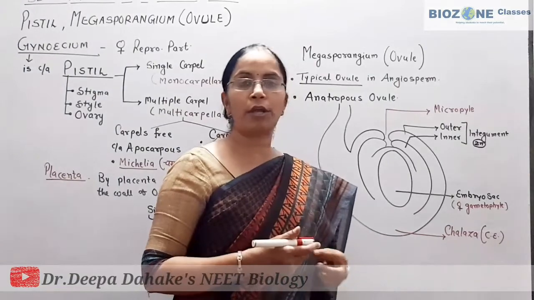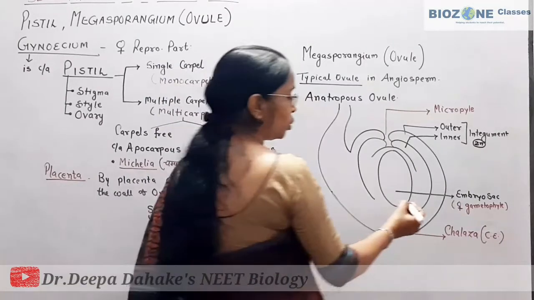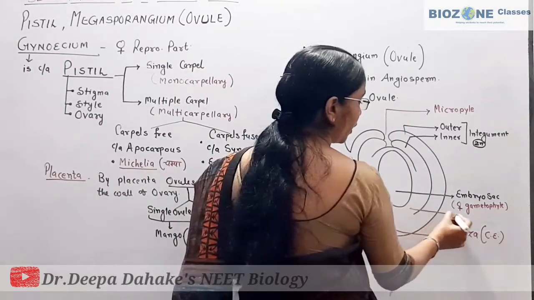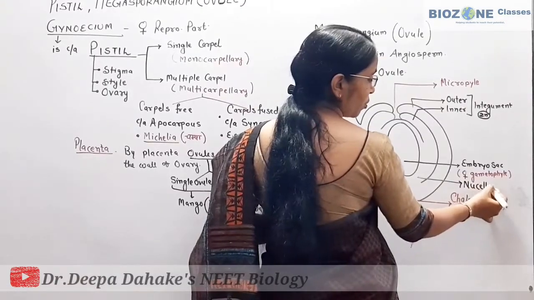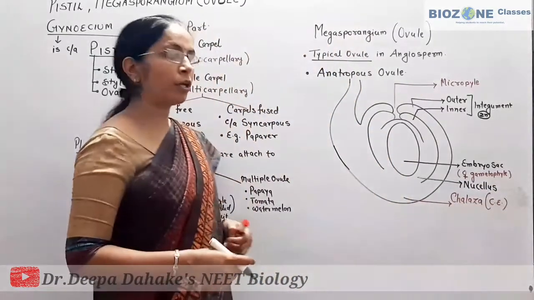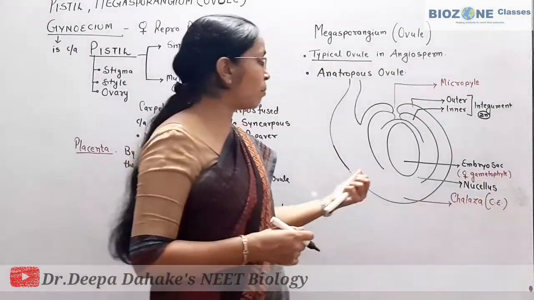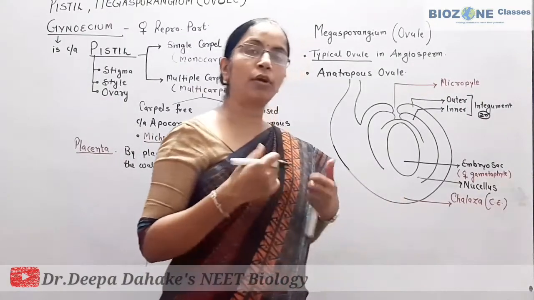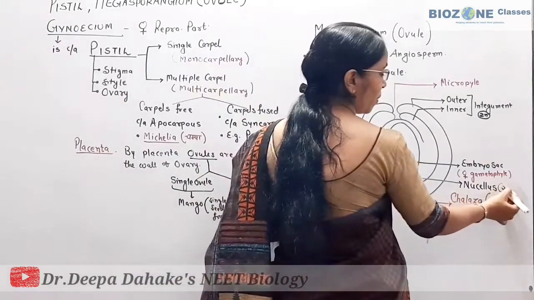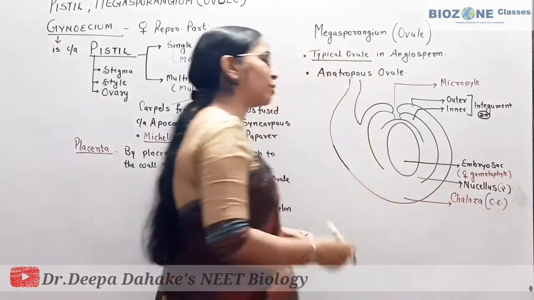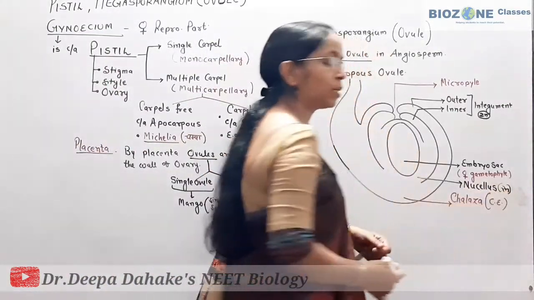Now the main body of ovule. The main body of ovule is mainly made up of one tissue, called nucellus. In board exams a question is asked: what is the main body of ovule and what is its ploidy level? Ploidy level means chromosome number. So the main body of ovule is called nucellus and its ploidy level is 2n, it is a diploid tissue of the ovule.